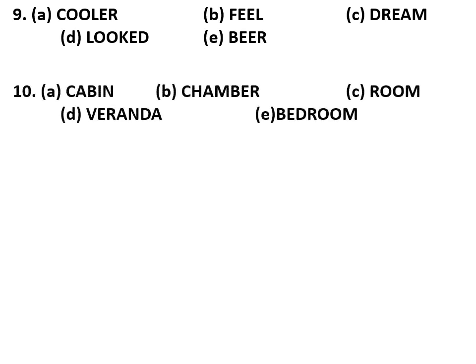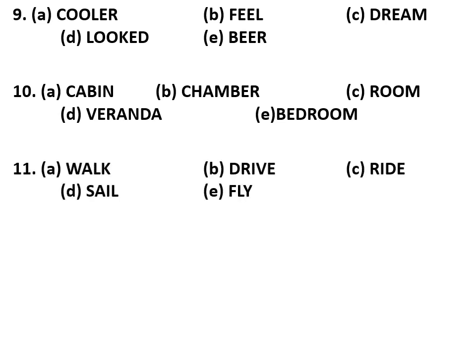Tenth is cabin, chamber, room, veranda, bedroom. Cabin, chamber, room and bedroom are all covered by a roof. But veranda is not. It is an open one. Boundary is also not there.